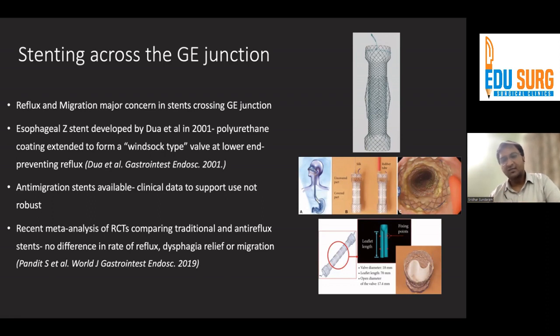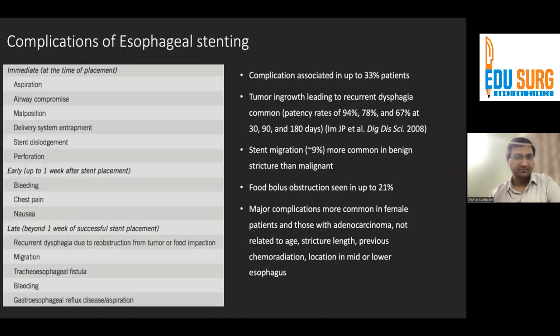So even though these are available in the market, and a lot of people are using them, data to support their use is still sparse. Now, what are the problems with these stents? The complications are reasonably common. Tumor ingrowth is the major issue. Patency rates at 6 months may be around 67%, so up to 30% will have some issues with the stent getting blocked by 6 months.